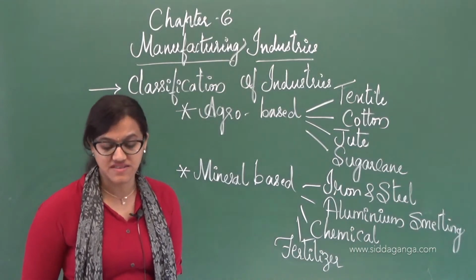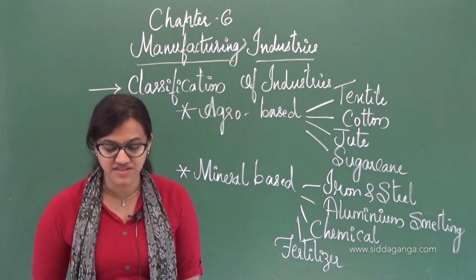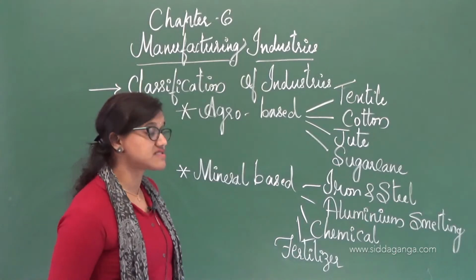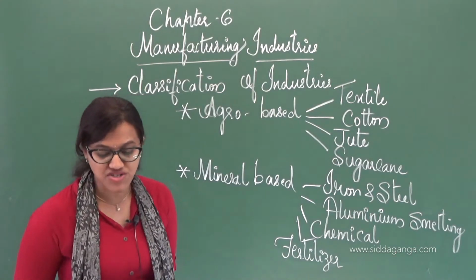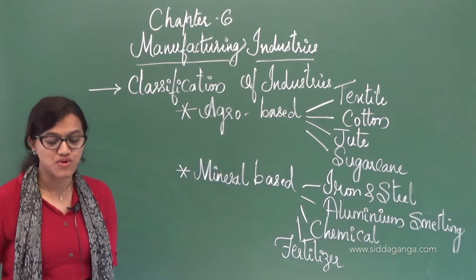Those fertilizers are produced here. Potash is entirely imported nowadays. We do not have any reserves of commercially usable potash or potassium compounds. That's the reason we are importing it.